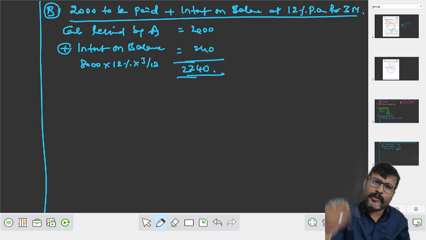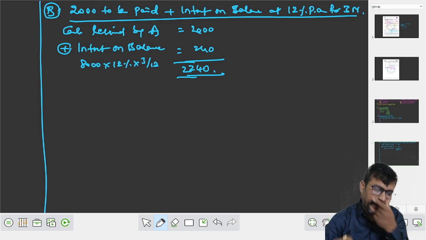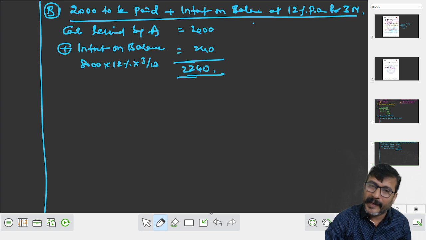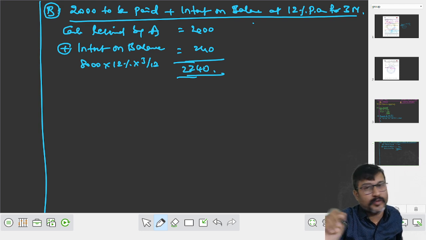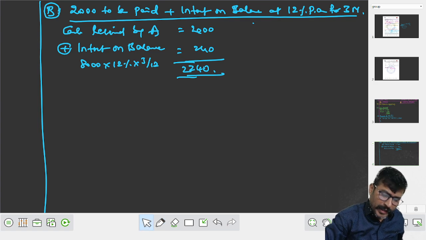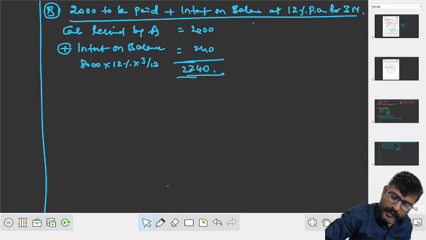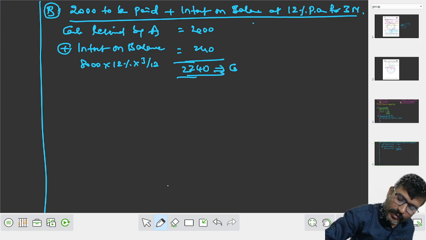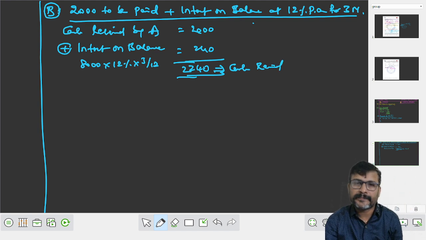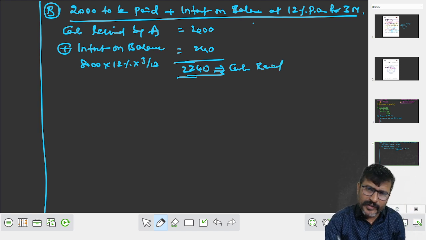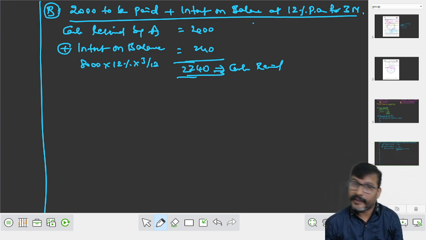Sir, what are you going to tell here? 2,000 to be paid plus interest on the balance at 12% per annum for 3 months. Who has to pay? B has to pay, to A. So cash received by A will be 2,000 plus interest. Total amount is 2,240. Including interest, 2,240 is the total cash received.